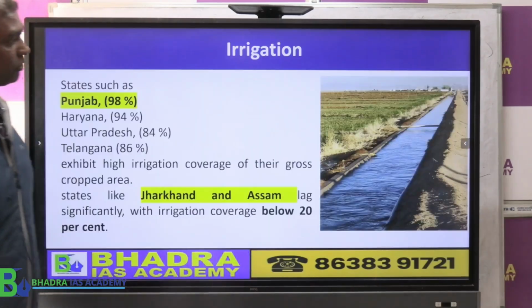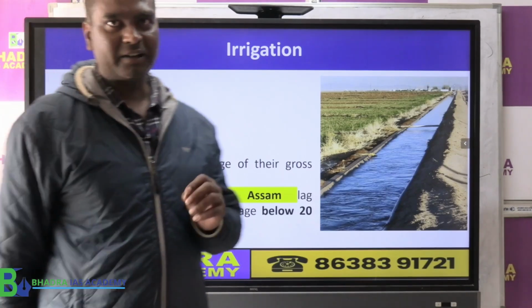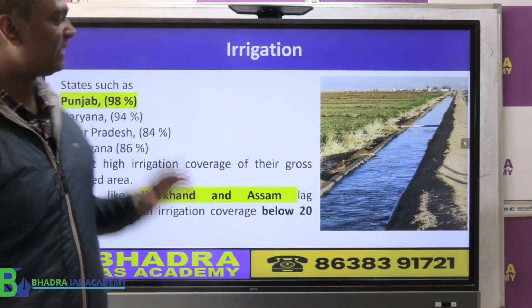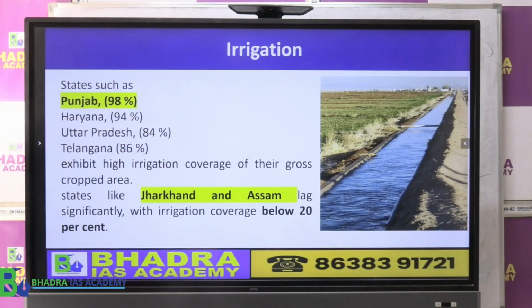Okay, so when we talk about irrigation, very interesting statistics are also given by the economic survey. In which state of India do we have the maximum irrigation potential, which is irrigated? That is Punjab. 98% of the gross cropped area is irrigated in Punjab.